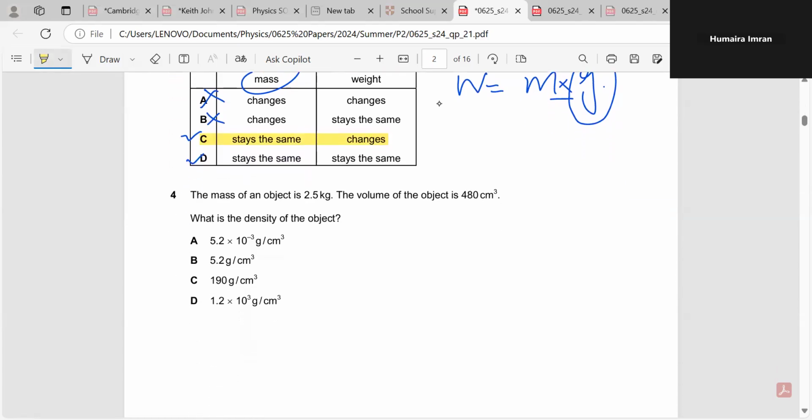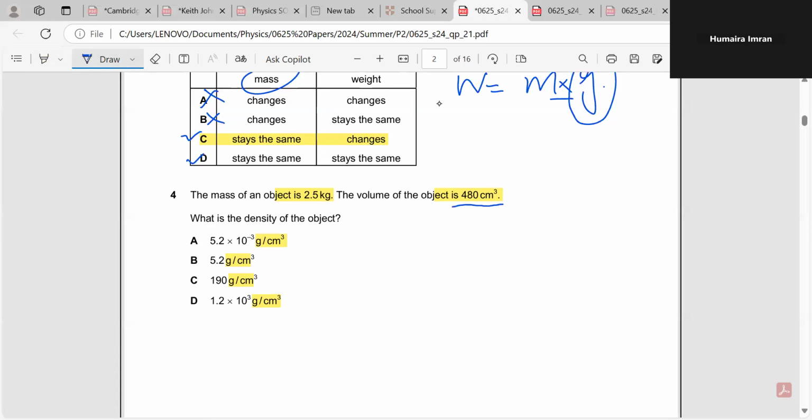Now next question. The mass of an object is 2.5 kg. The volume of the object is 480 centimeter cube. What is the density of the object? If you take a look, the units are in grams per centimeter cube. Here the volume is in centimeter cube, but the mass is in kilograms.